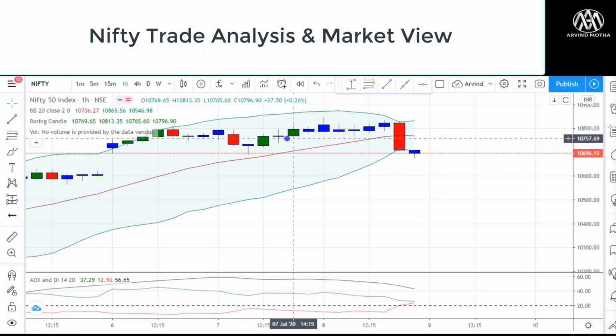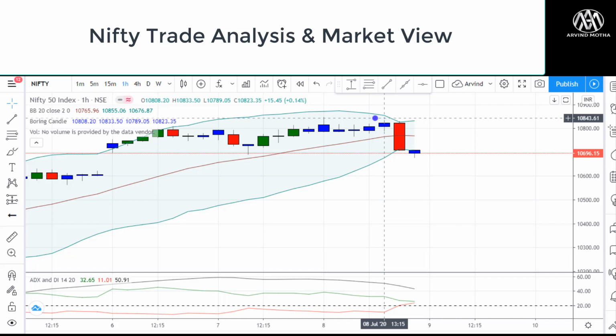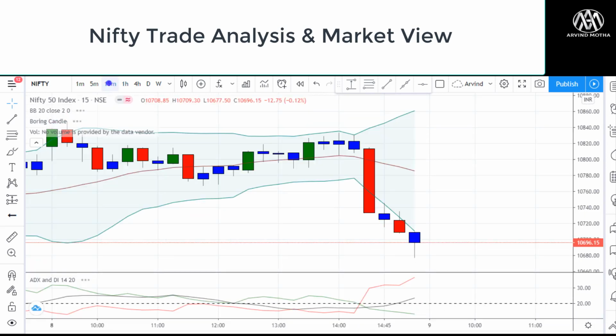As you all know, Nifty was bullish. As per this chart, from here I make an entry somewhere here, and it goes up. I'm holding it overnight, and today, as you can see, Nifty was testing 10,850. That is the strong supply zone. That's where we start to see some price rejection and it starts to fall. I'm still holding it, and at this point you can see Nifty starts to correct. In the 15 minutes chart you can see here, exactly at 10,833, from there it starts to show some weakness.